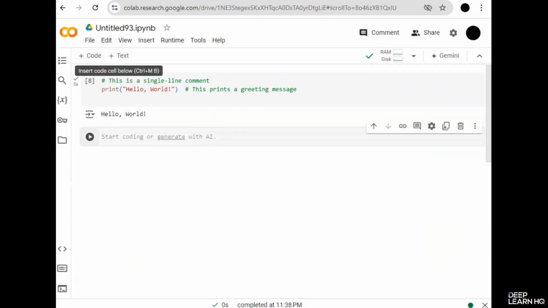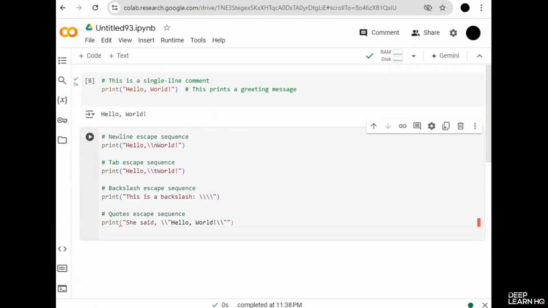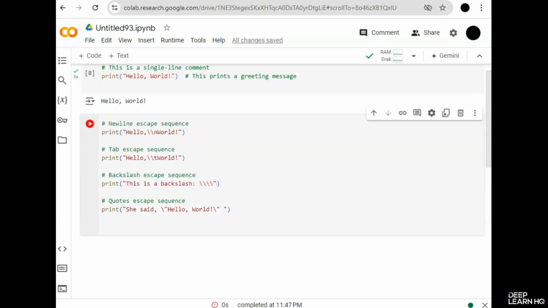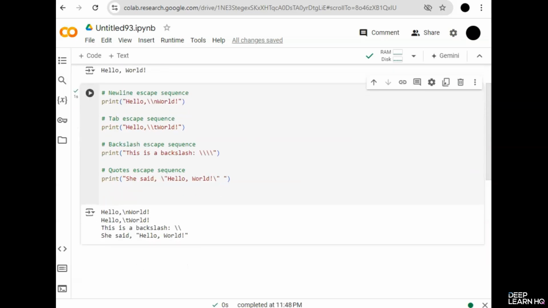I'm creating a new cell and pasting the text. So first one is the new line, then comes the tab escape, and then we have the backslash, followed by the quotes escape sequence. So here is an error, I have to fix it. Now let's click on run. So here you see it printed hello world, and then hello tab space world, then this is a backslash, and then she said hello world. So as you can see, escape sequences allow us to format the output text in various ways.